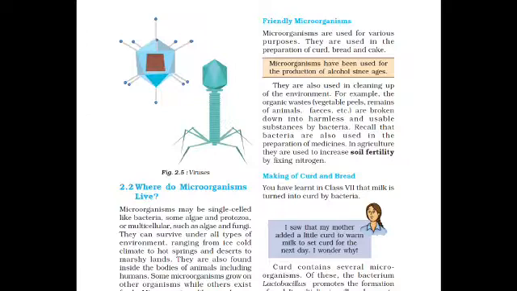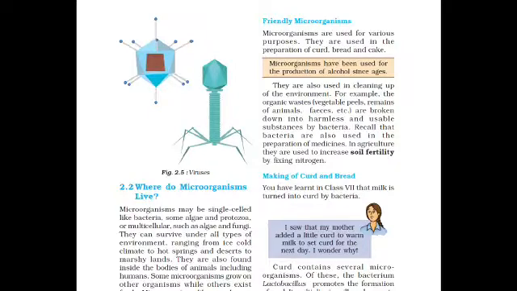Now they are also used in cleaning up the environment. For example, organic waste, that is vegetable peels, remains of animals, and feces, that is stool, are broken down into harmless and useful substances by bacteria.